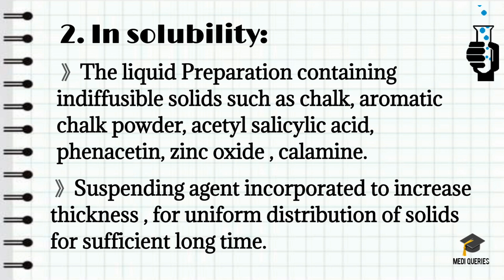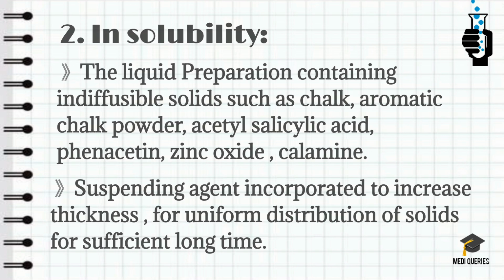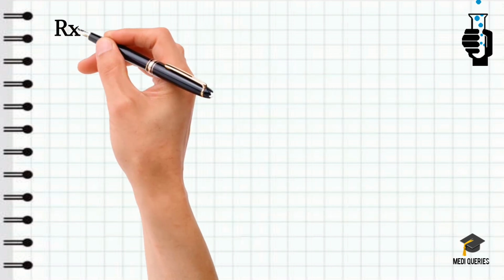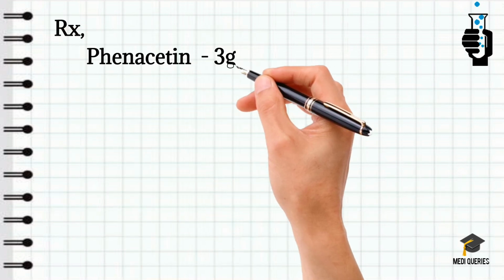By simply incorporating a suspending agent in the formulation, the thickness of the preparation is increased. It also helps to maintain the uniform distribution of the insoluble substances for a sufficiently long time after shaking the bottle, and it facilitates uniform measurement of each dose. So simply by adding the suspending agent we can overcome this incompatibility.